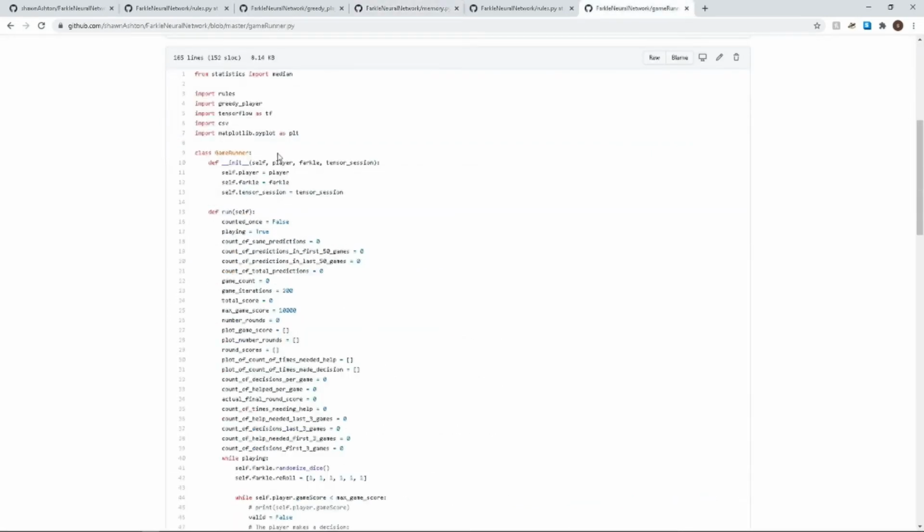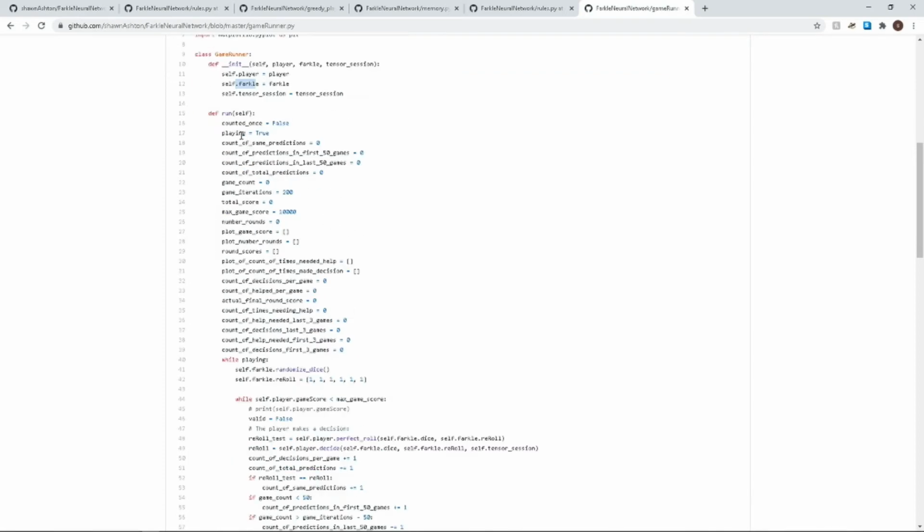Lastly, we have the Game Runner class. What the Game Runner class is, it's a player, which is our neural network, and the game itself, and it combines these two things. A lot of the code that you see inside of the run function is going to be statistics related, but the key parts that we should pick out is the game iterations, which I have set currently at 200, and the max game score, which is 10,000. So the neural network is going to play until it has this many points, and then it's going to start a new game. So it's going to do that 200 times.